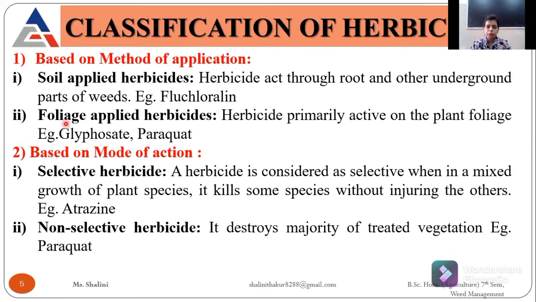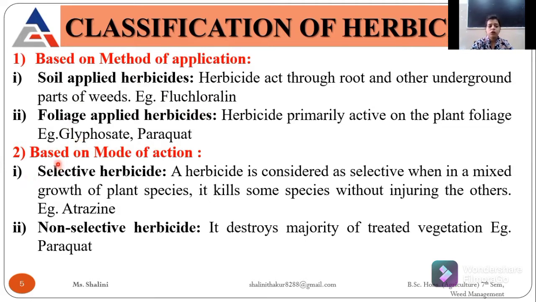Foliage applied herbicide means that which contains the aerial part of the plant, either its leaf, its fruits, or its seeds. So that is the foliage part, the vegetative part that is above the ground surface, that is foliage applied herbicide. Examples are glyphosate and paraquat.